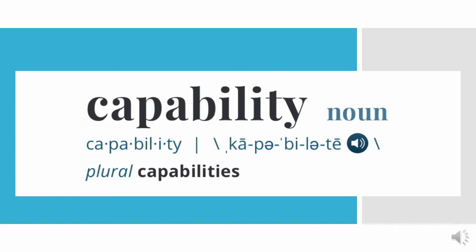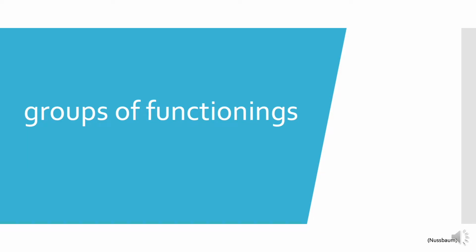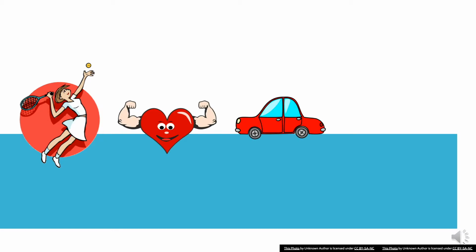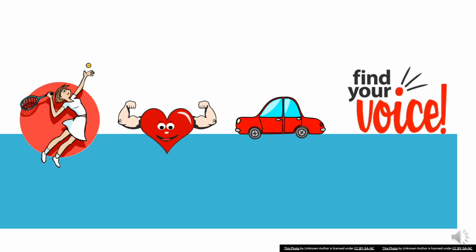So what are capabilities? In essence, capabilities are groups of functionings, or more specifically, all the possible combinations of your functionings. Functionings are what you do or become. Nussbaum defines functionings as active realization of one or more capabilities. Examples of functionings may be playing tennis, being healthy, being able to drive, or being able to speak. Many things can be considered functionings as they are relative to the individual.